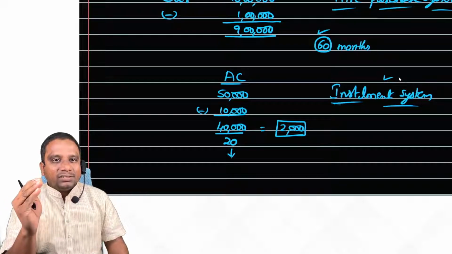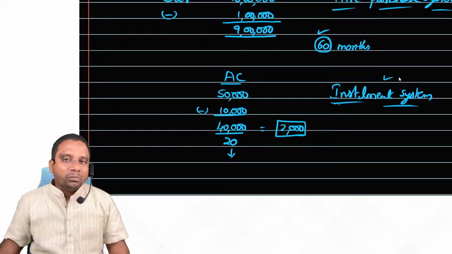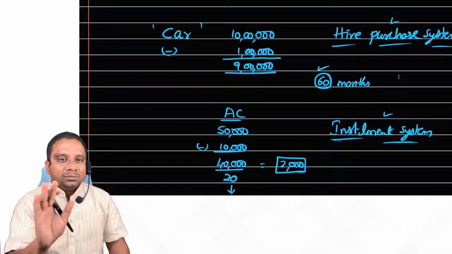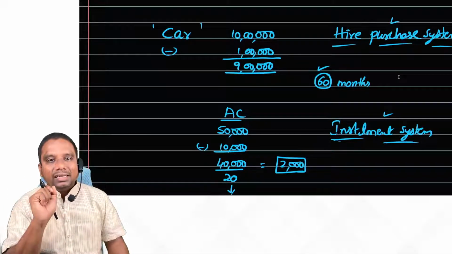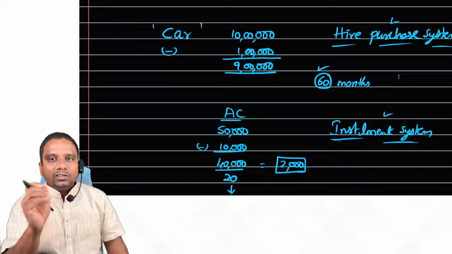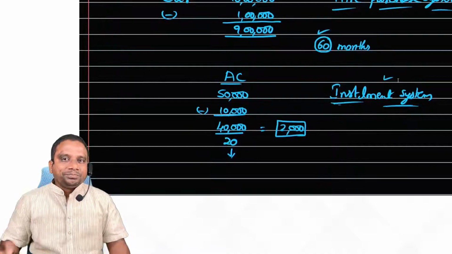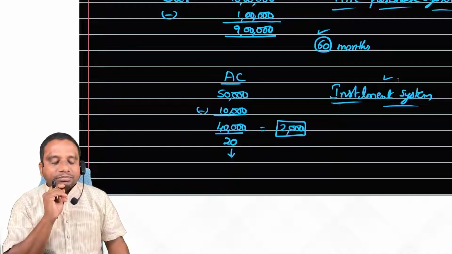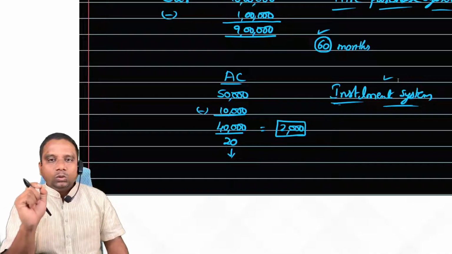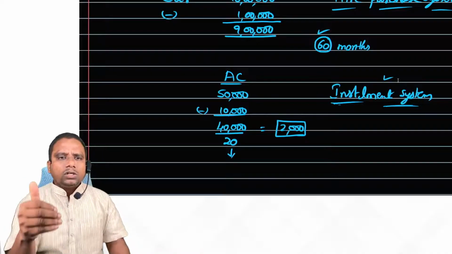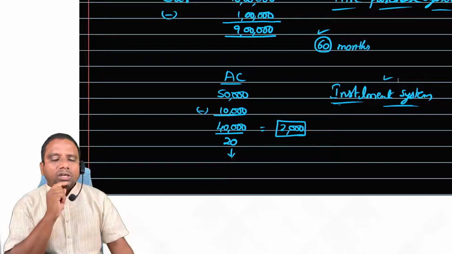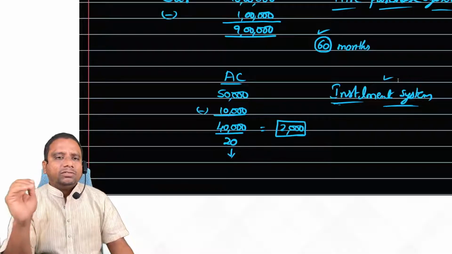Under the installment system, the ownership is transferred, but under the hire purchase system, the ownership is not transferred. That's why the seller has the right to take back the asset. But under the installment system, he doesn't have any right to take back the asset, because ownership is transferred. Best example: in your home, suppose you have a 50 inch or 43 or 55 inch TV.